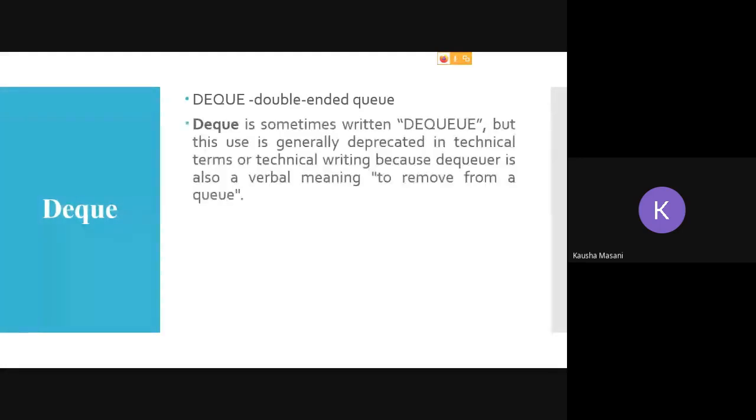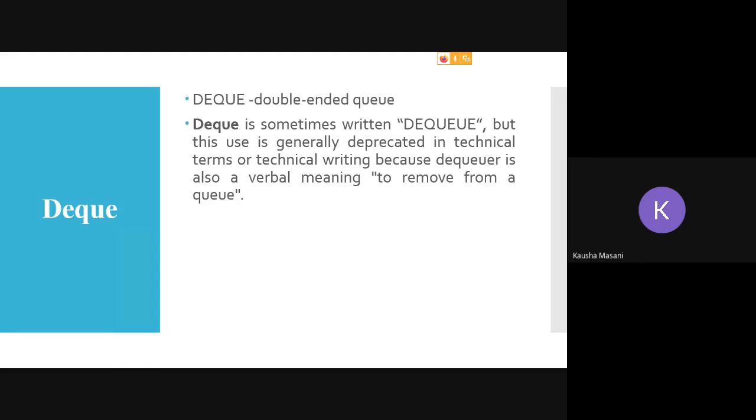DQ is sometimes written as DEQUEUE. But in technical writing, when you write this whole spelling, it is interpreted as your DQ operation. So be careful: this highlighted part is what your DQ Q means. There is circular Q, then there is DQ. So DEQUE is your Q type.